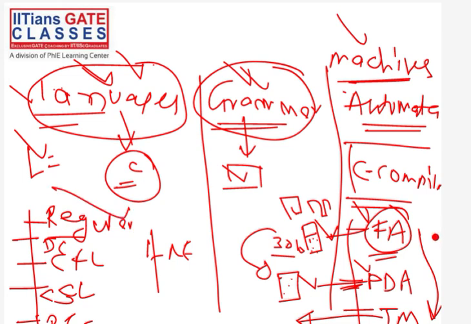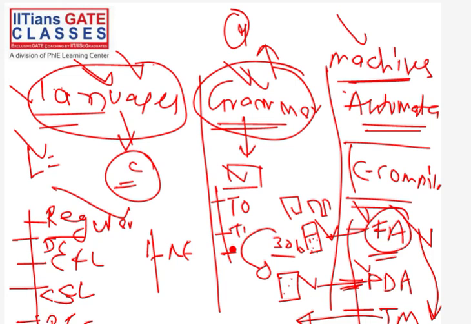So these 3 kinds of automata we will study, and also 4 kinds of grammars. There will be different types of grammar, like type 0 grammar, type 1 grammar, type 2 grammar, type 3 grammar. All these things we will study in this course. So this TOC course is all about these 3 things: languages, grammars, and machines.